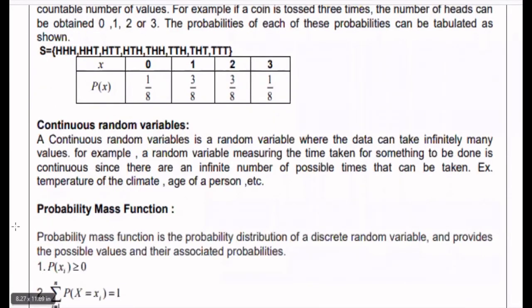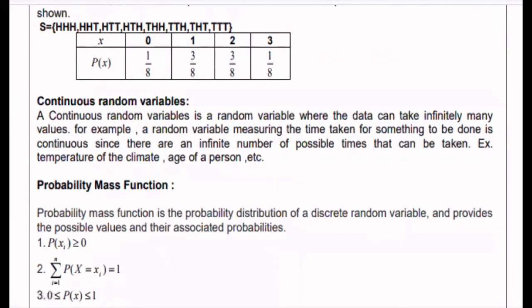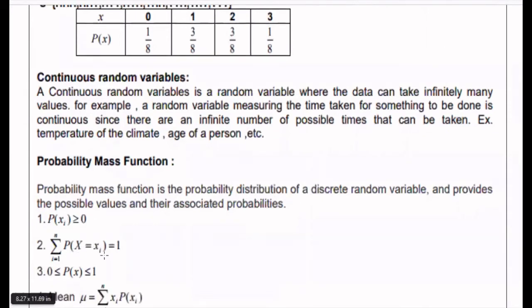Now coming to the probability mass function. The probability mass function is the probability distribution of a discrete random variable and provides the possible values and their associated probabilities. It should satisfy two conditions. The first condition is P of xi is greater than or equal to 0, and the summation of P of xi should be equal to 1. The probability value always lies between 0 and 1.